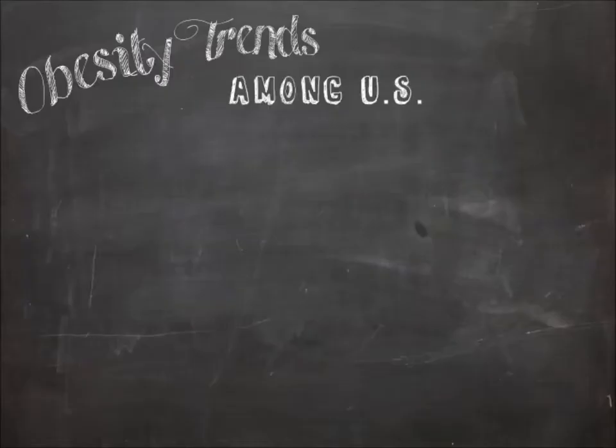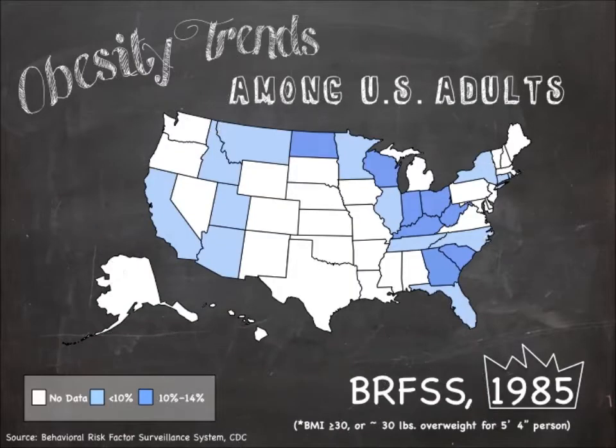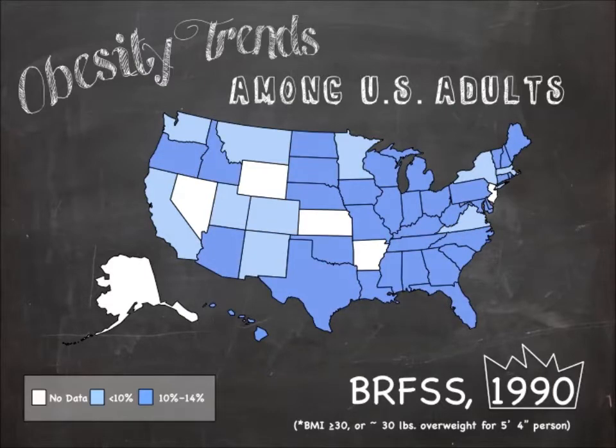During the past 30 years, obesity rates in the United States have skyrocketed. These maps from the Center for Disease Control and Prevention show the increasing prevalence of adulthood obesity between the years 1985 and 2010. In 1985, only 8 states reported adult obesity prevalence levels of 10 to 14%, but by 1990, 34 states reported obesity prevalence at that level.